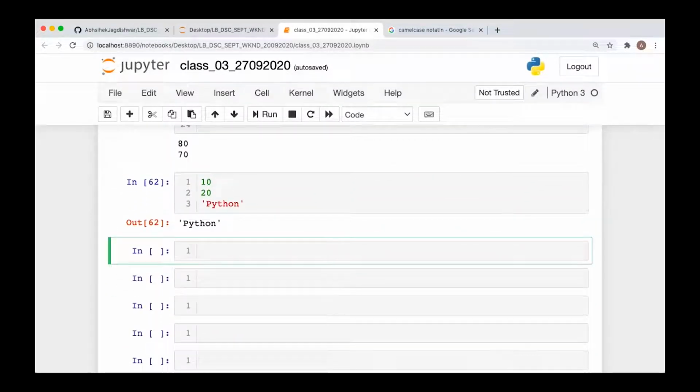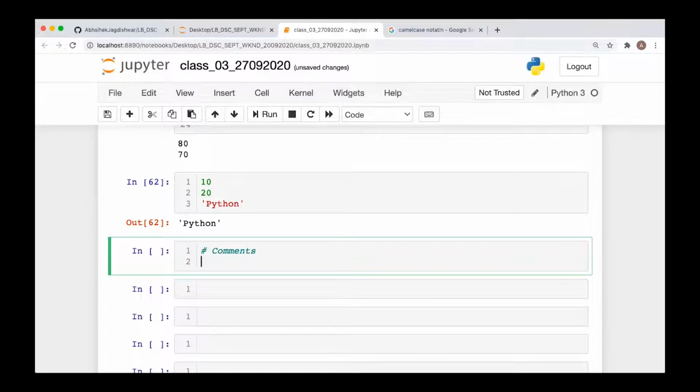Next, we have the comments in Python. So comments in Python are